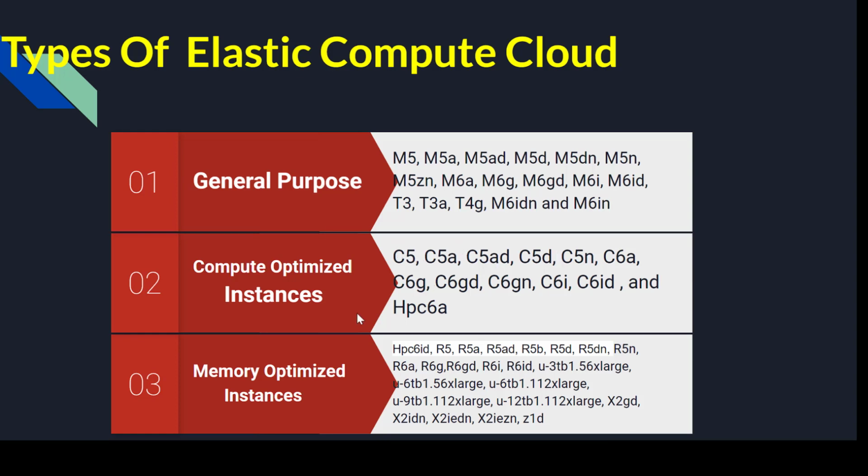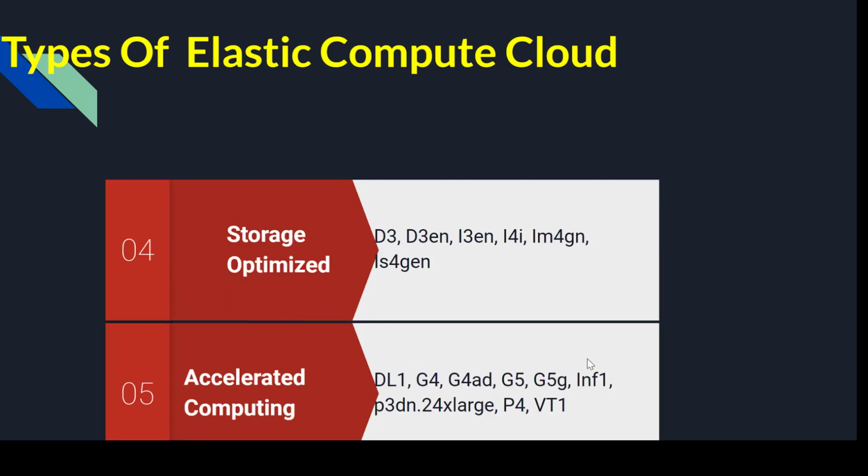Further, if we talk about memory optimized, then you have multiple memory optimized instances which have higher memory. We will be discussing this in the console as well. We will go into the console and see how we can select and find which features or characteristics are available in specific instances. As we talk about storage optimized, there are D3, I3, I4, IM and so on, and these are some of the servers which are accelerated computing based.